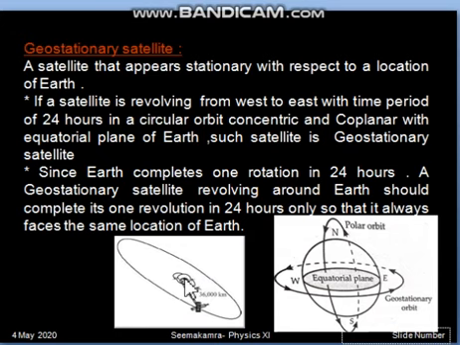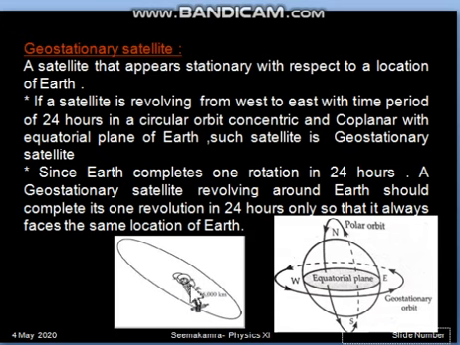Since the earth takes 24 hours to complete one rotation, the geostationary satellite's revolution should be synchronous with the earth's rotation time. So suppose it starts from here, it should revolve around earth and come back to its original position in 24 hours, and this process will continue. So the time period of revolution of the geostationary satellite should be 24 hours.